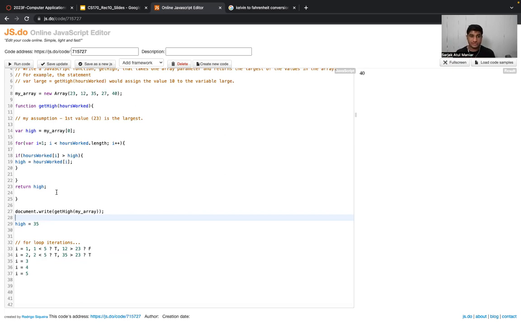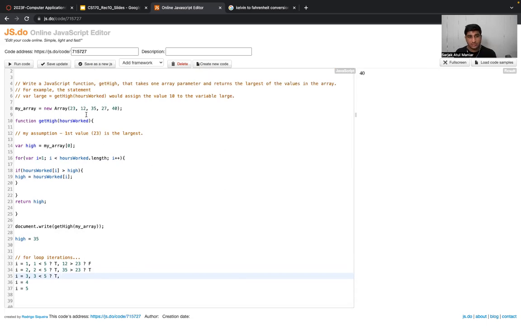Okay, we still have more iterations to perform, right? So let's see what happens next. After this, it will go to the updater i++. Again, the i value becomes 3 from 2. Same stuff. Is 3 less than 5? Yes, true. What is the value present at index location 3? 0, 1, 2, 3: 27. We compare, is 27 greater than 35, because currently 35 is stored inside the high variable, right? Is this true or false? False. That's fine. So it will not go inside this if block, and it will simply go to the updater. i becomes 4.